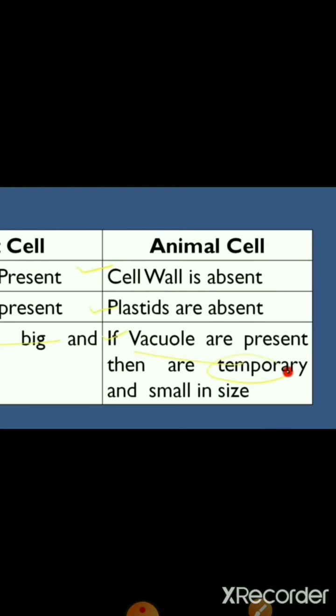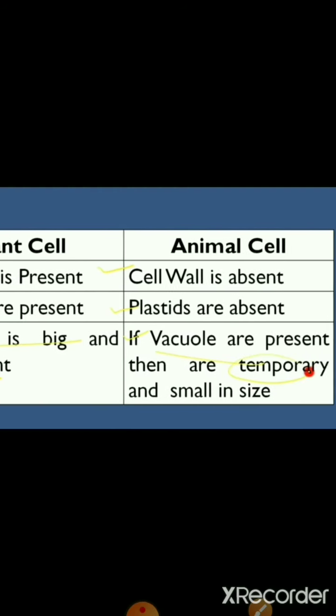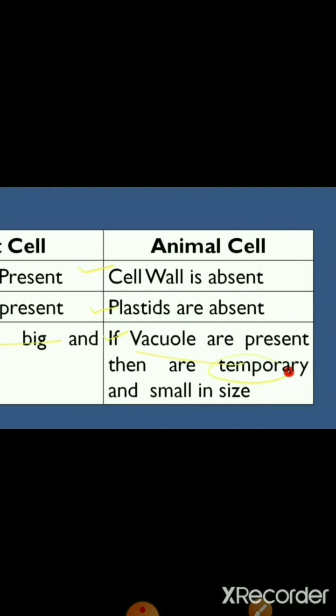Fine. But in plants it is big in size and permanent. And in animals, by chance it could be there, but it could be temporary or small in size.